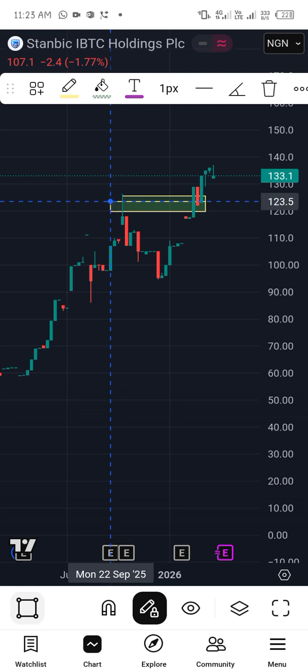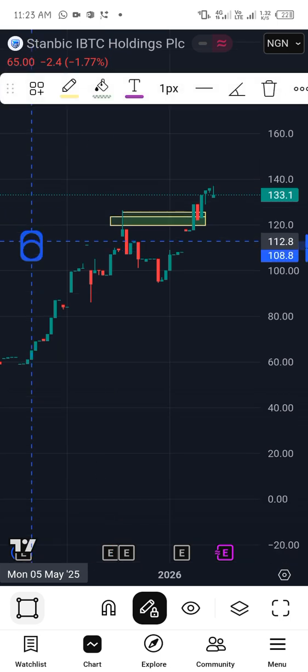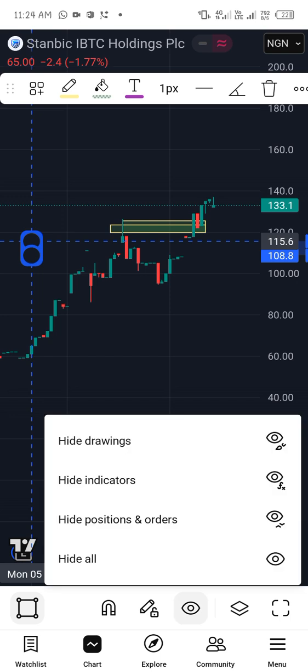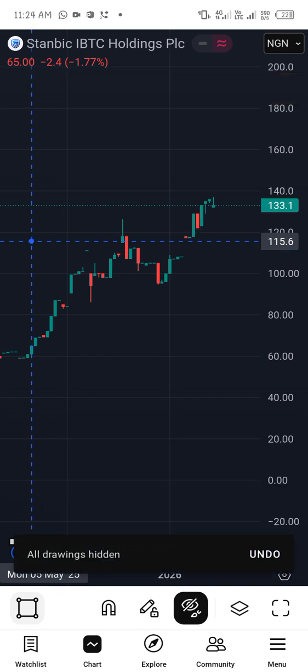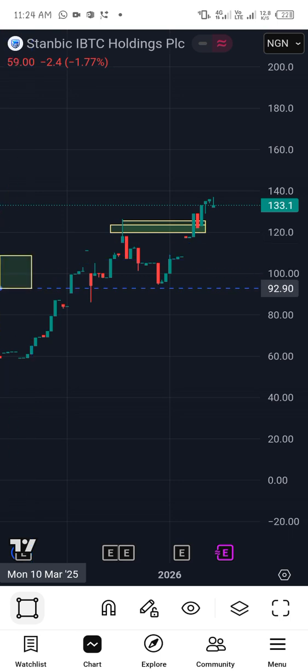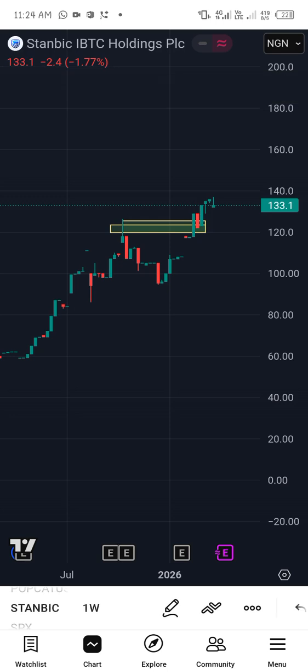Now we have Stanbic Bank retesting some important level, and we can see it here.